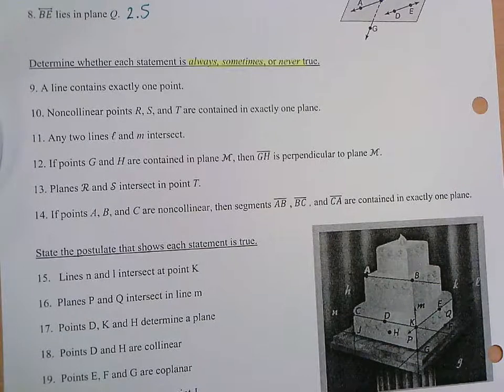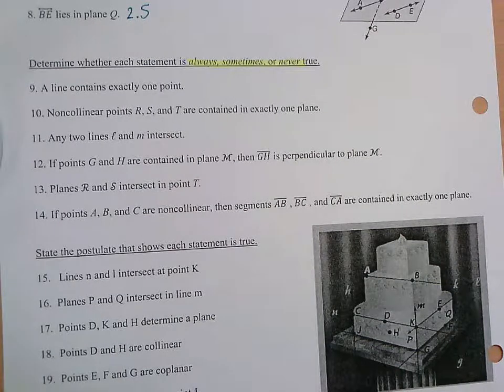So 9 says a line contains exactly one point. Is that always, sometimes, or never true? That a line contains exactly one point. I heard sometimes. I heard never. Okay, I heard a lot of nevers. Why are you saying never? Yes, a line has to have at least 2 points.